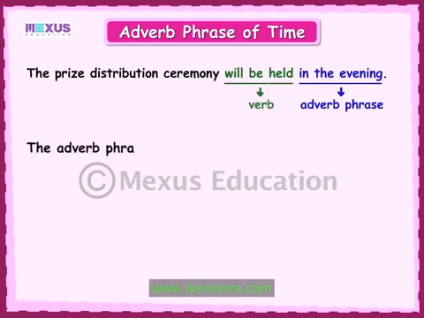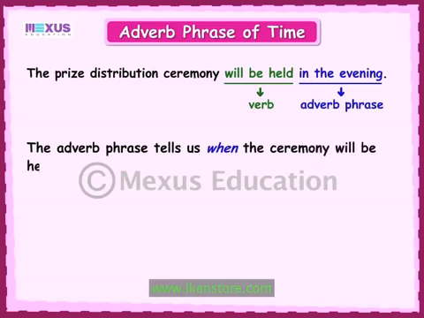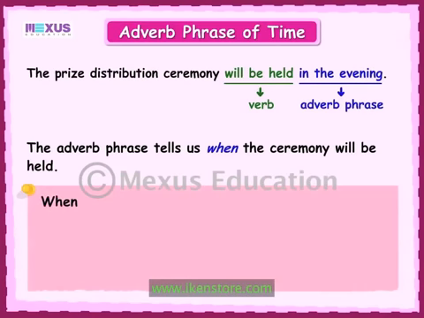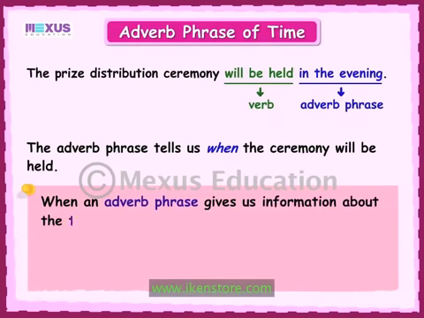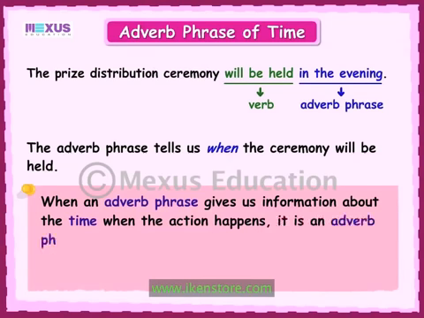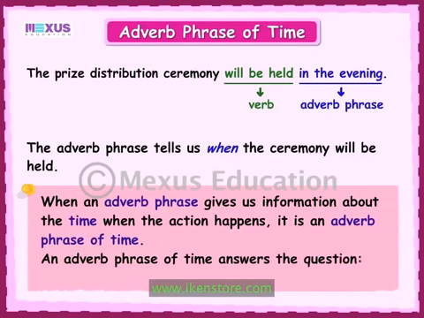The adverb phrase in the evening tells us about the time when the ceremony will be held. When an adverb phrase gives us information about the time when the action happens, it is an adverb phrase of time. An adverb phrase of time answers the question, when?